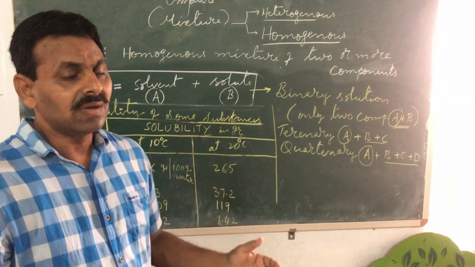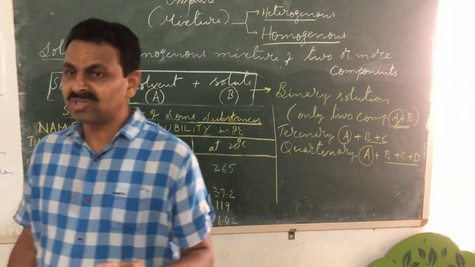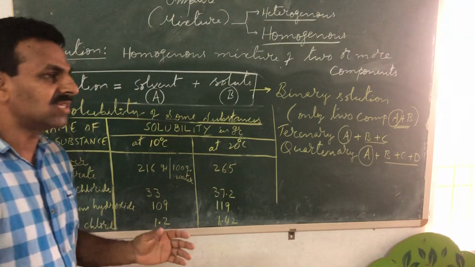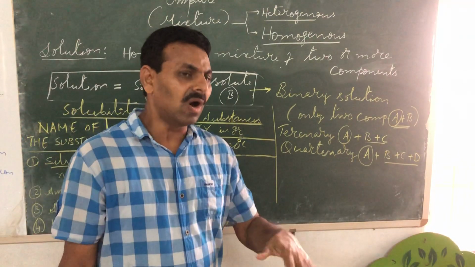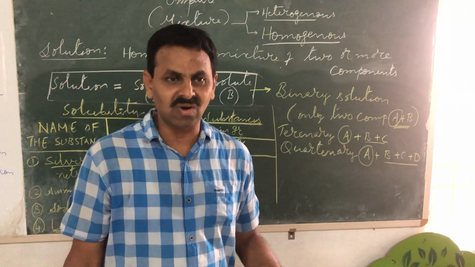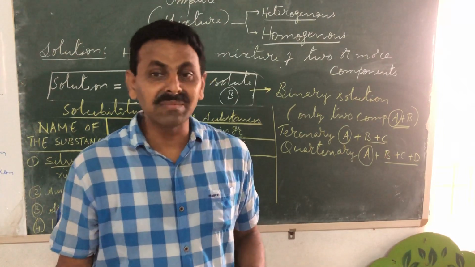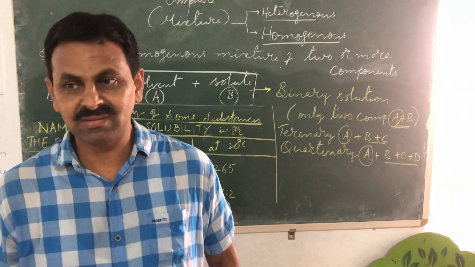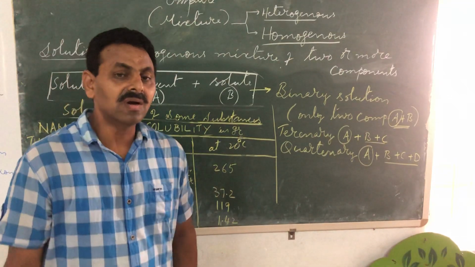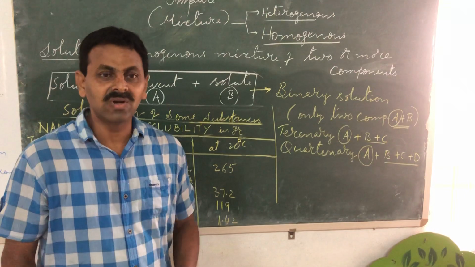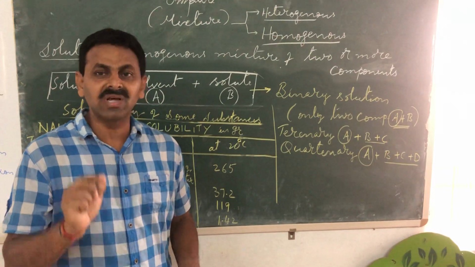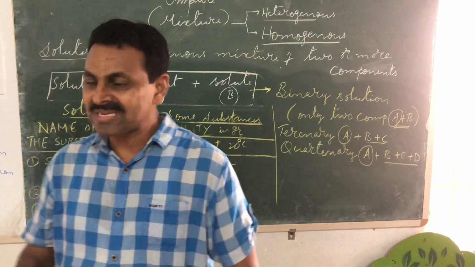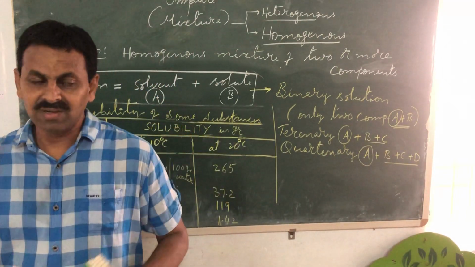Now, if the mixture is homogeneous, and it contains two or more components or substances, it is nothing but a very good term known as solution. Solutions are homogeneous mixtures of two or more components. Why are we emphasizing solutions, children?